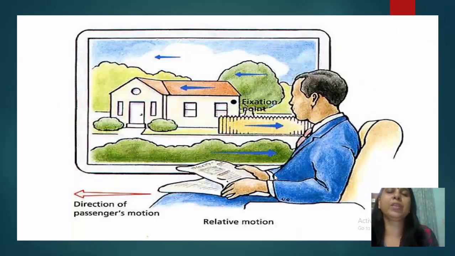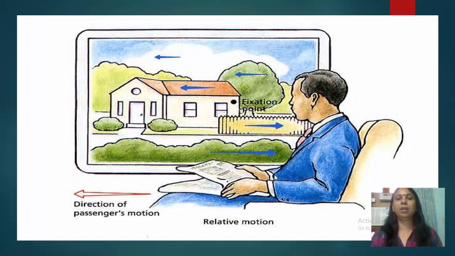Now in this picture you can see that this person is sitting in a train. Direction of passenger motion, you can see motion and rest. Actually, they are relative terms. Suppose we are sitting in a train. So we are at rest if we see the other passengers in the train, because we are having the same position. Our position is not changing.